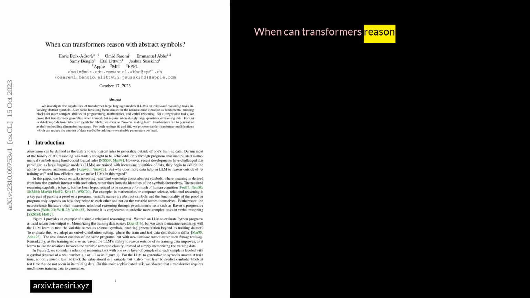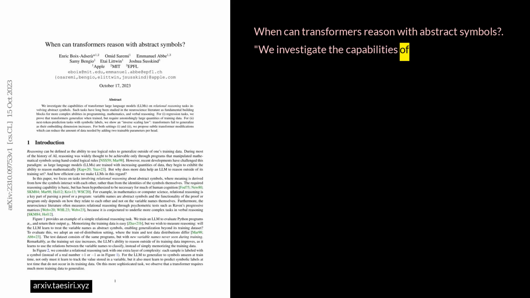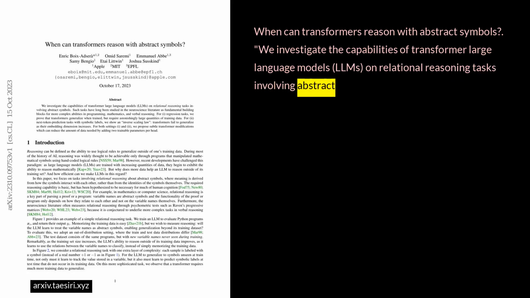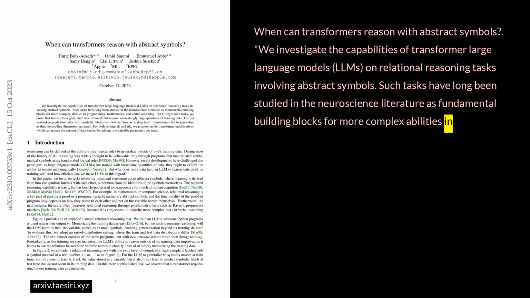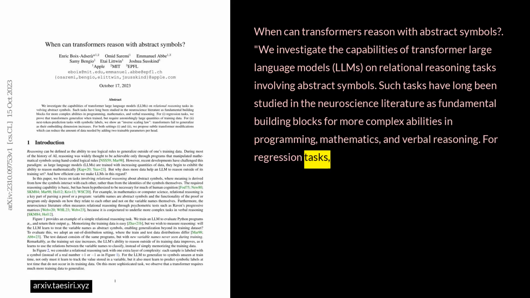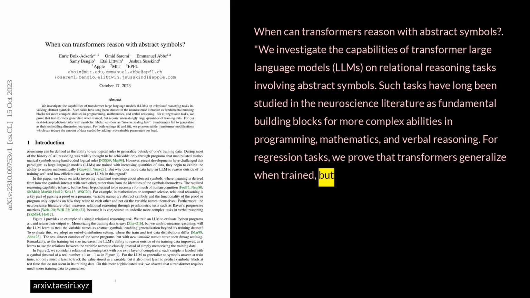When can transformers reason with abstract symbols? We investigate the capabilities of transformer large language models, LLMs, on relational reasoning tasks involving abstract symbols. Such tasks have long been studied in the neuroscience literature as fundamental building blocks for more complex abilities in programming, mathematics, and verbal reasoning. For regression tasks, we prove that transformers generalize when trained, but require astonishingly large quantities of training data.